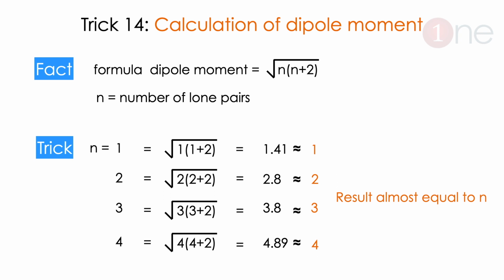This is very important. Why? Because sometimes people will give the dipole moment and ask how many lone pairs will be there. Reverse also it will be helpful. If you have dipole moment 4, there will be 4 lone pairs of electrons. It's easy.